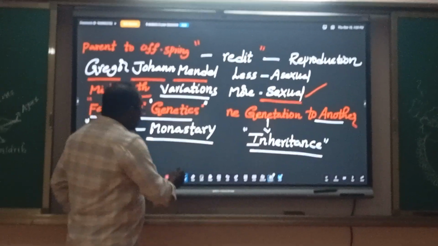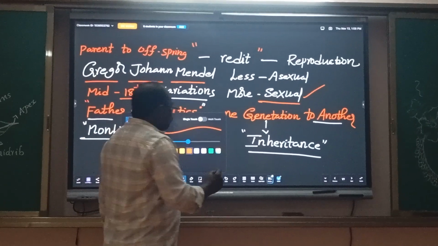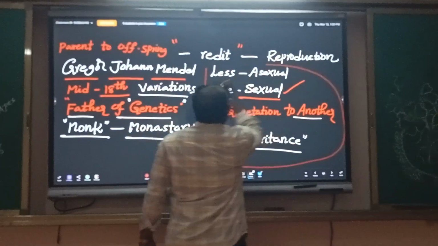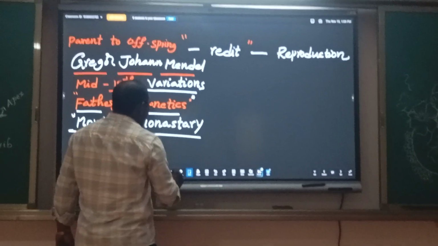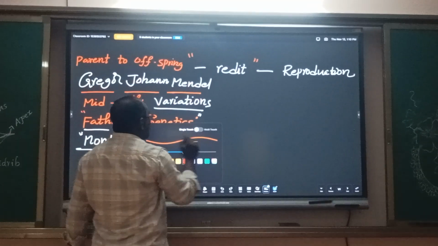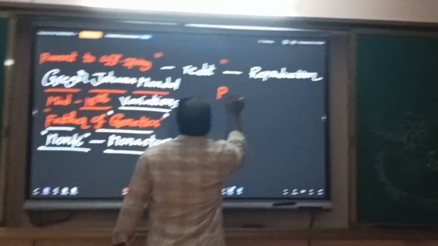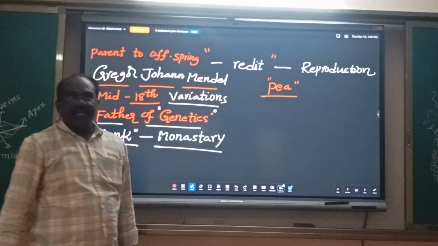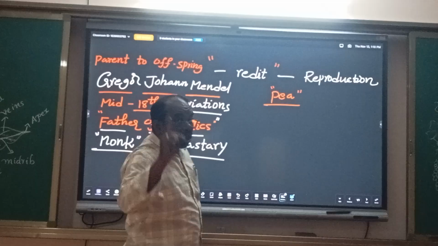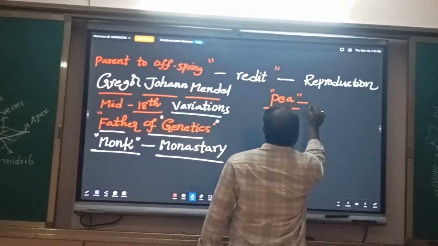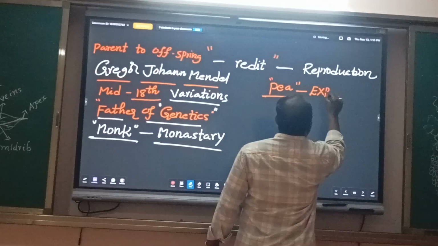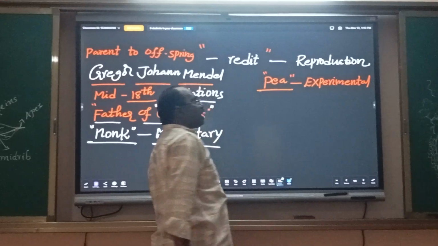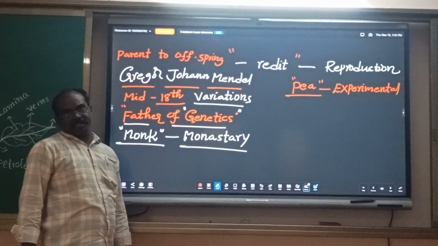Finally, he chose one plant in the monastery garden, that is the pea plant. He selected the pea plant for experimental work.